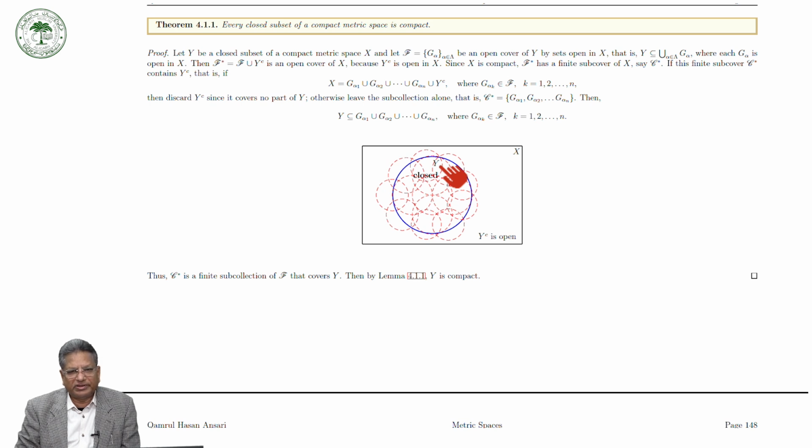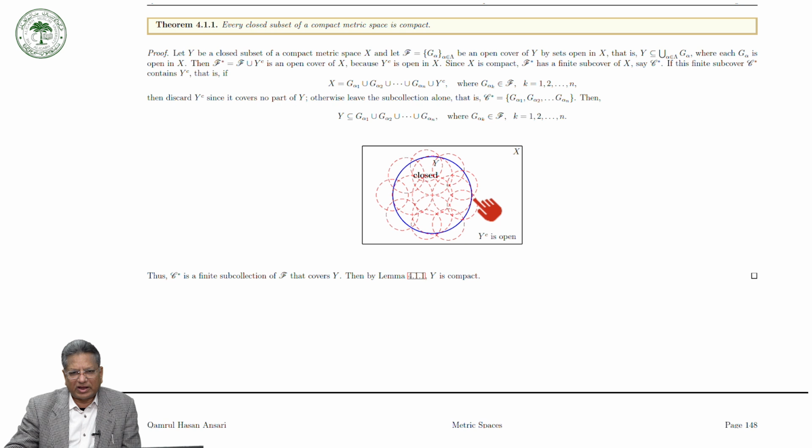It should not necessarily be a circle or a sphere. It depends on the metric, what kind of metric we are considering, so the shape of the ball will change. So just to show you, I am considering this as my closed subset of the metric space X.